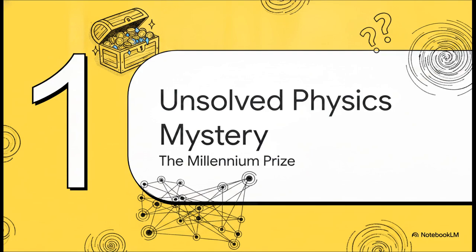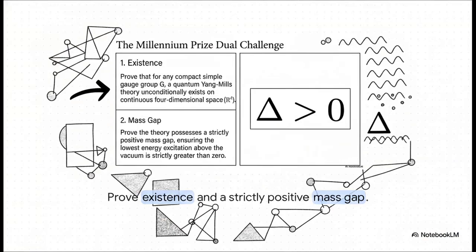The unsolved physics mystery. We're starting with a problem so massive it comes with a Millennium Prize bounty from the Clay Mathematics Institute. It's a dual challenge. First up is existence. We have to mathematically prove that for any compact simple gauge group G, a quantum Yang-Mills theory unconditionally exists on continuous four-dimensional space. The second part is the mass gap itself. We have to prove that the lowest energy excitation above the vacuum, represented by the delta symbol, is strictly greater than zero. Absolutely no massless gauge excitations are allowed.